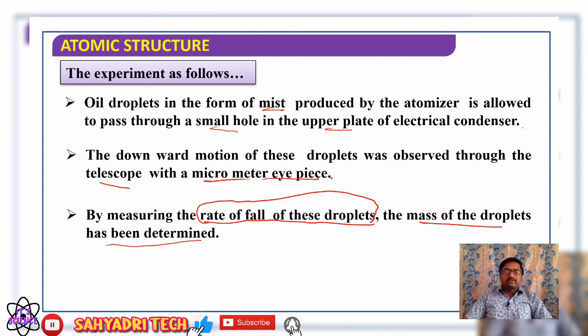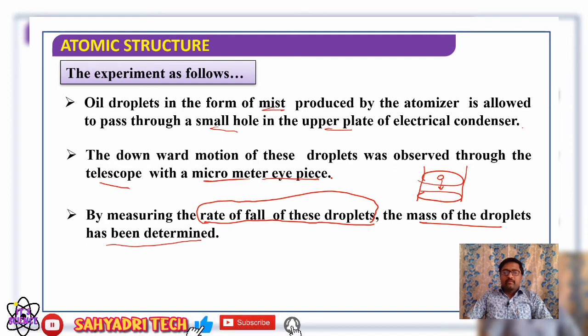Are you getting? So first, with the help of the atomizer, those oil droplets are formed in the form of mist, and those oil droplets are allowed to pass through a pinhole present at the upper plate, and with the help of the telescope, the rate of fall of these droplets is measured, and with the help of this, the mass of the oil droplet has been determined.